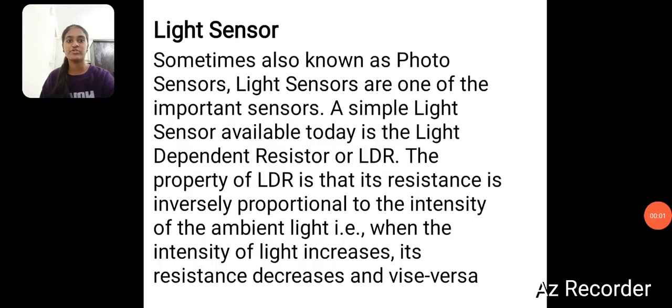Now the next one is the light sensor, sometimes also known as a photo sensor. Light sensors are among the important sensors. A simple light sensor available today is the light dependent resistor, or LDR. The property of an LDR is that its resistance is inversely proportional to the intensity of the ambient light. When the intensity of light increases, its resistance decreases, and vice versa. This is the light sensor which can detect all types of light.